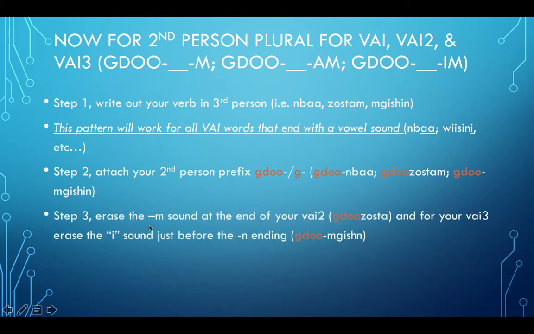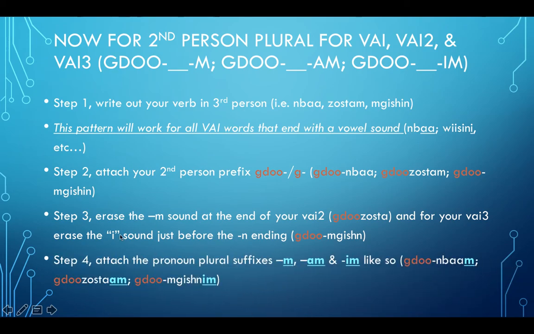Step 3, erase the M sound at the end of your VAI2. So you have gdozosta. And for your VAI3, erase the I sound just before the N ending. So you have gdomgishin. Step 4, attach the pronoun plural suffixes, m, am, and im, like so.